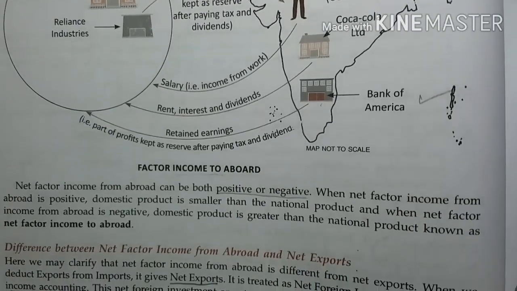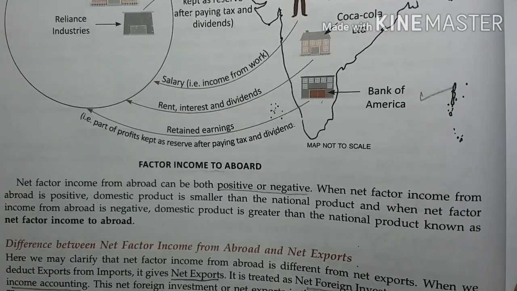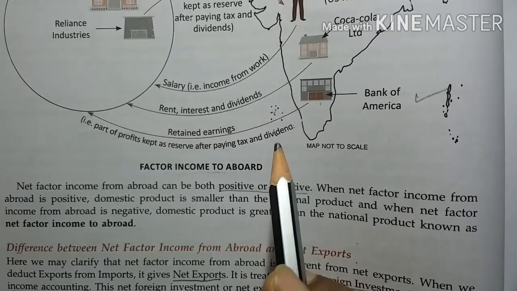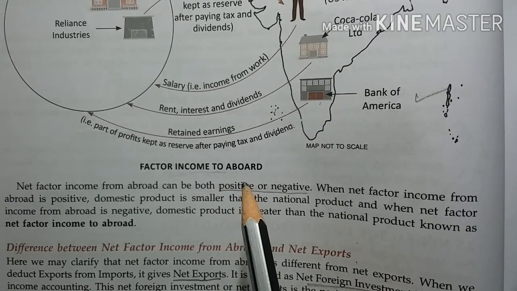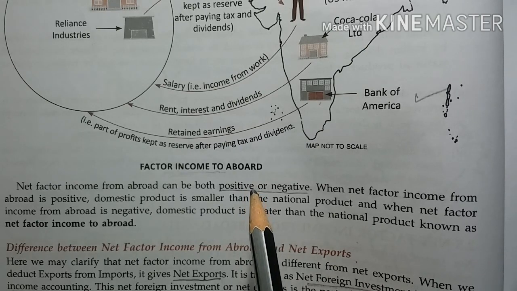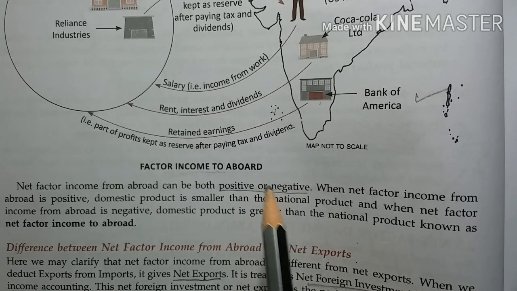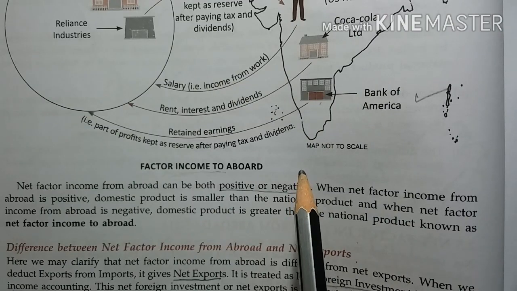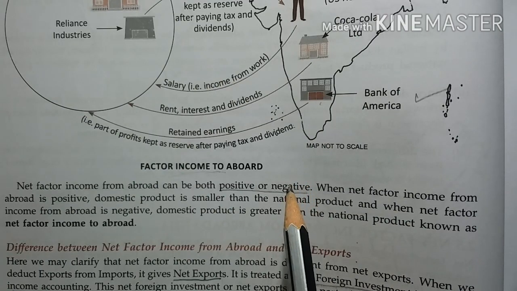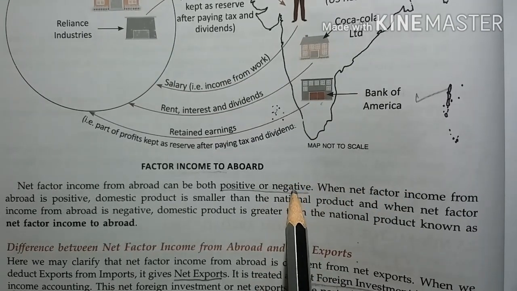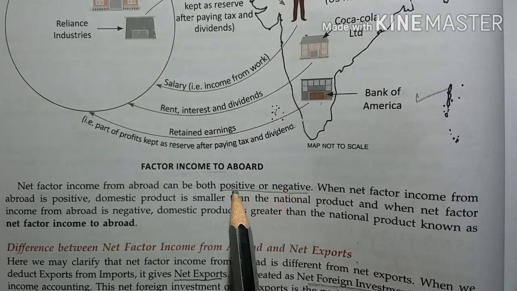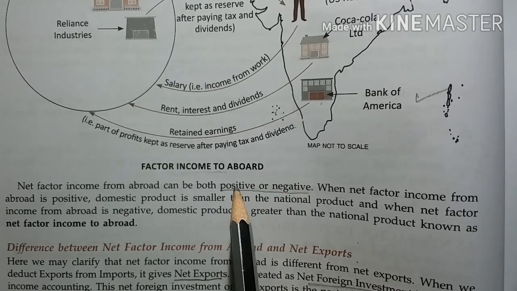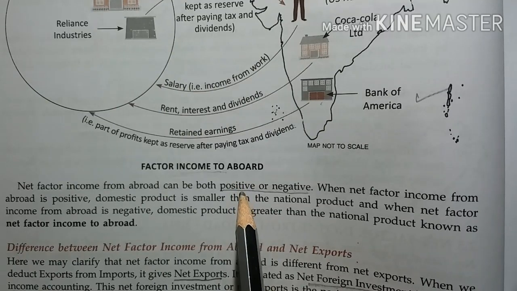So in calculation of national income, if NFIA is positive, we will add the value of NFIA to domestic income and we will get national income. And if the value of NFIA is negative, we will deduct the value of NFIA from domestic income and we will get national income. So if NFIA is negative, domestic income is greater than national income, and if NFIA is positive, national income is greater than domestic income.